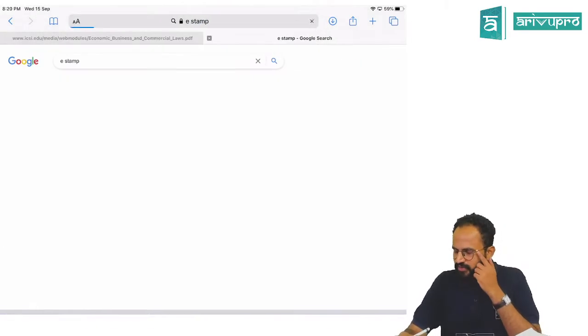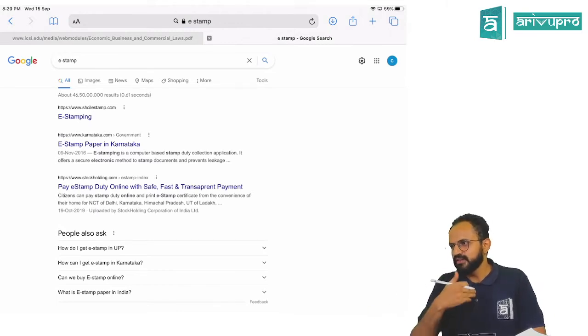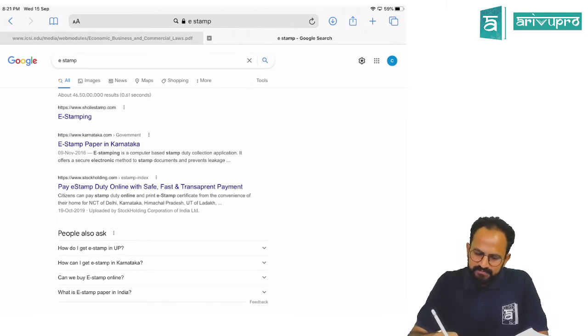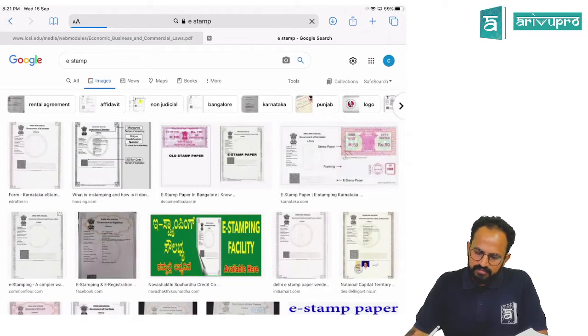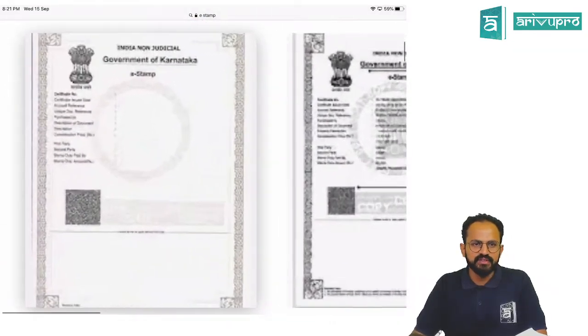The price of the stamp paper is always decided on the transaction value. If it is a loan agreement, it is straight away the transaction value. If it is, say for example, an LLP or partnership agreement, it depends upon the capital. Yes, seen this, all of you.